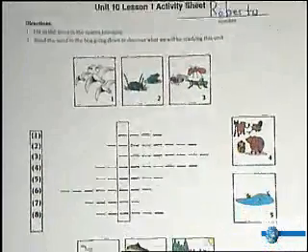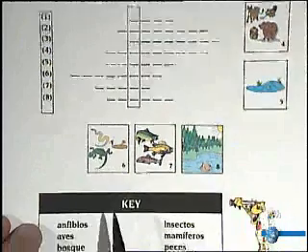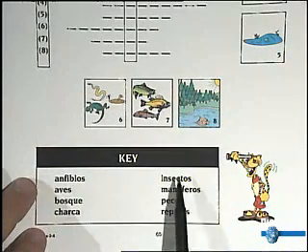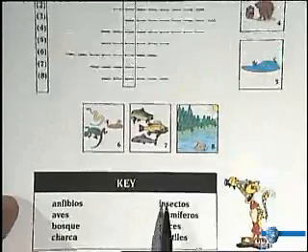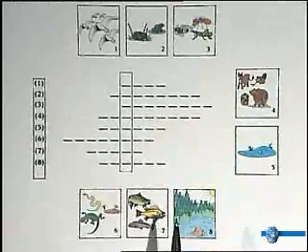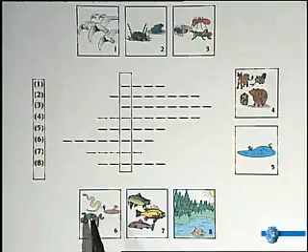Let's go ahead and look here. You can see that I have all of these clues around here for you. And then down at the bottom I have the key. Okay, so you can use these. Now, you can go ahead and start off by trying to do number 1, 2, 3, 4, 5, etc., all the way around 6, 7, 8. Or you can do the ones that you know.